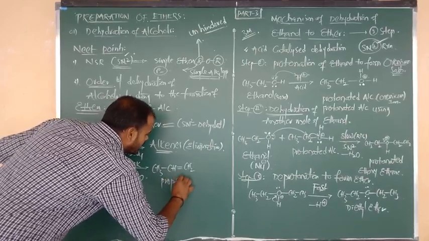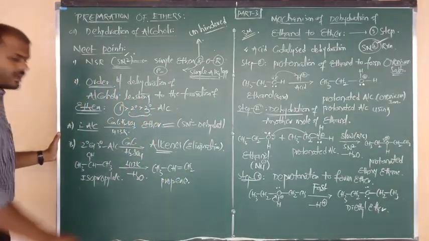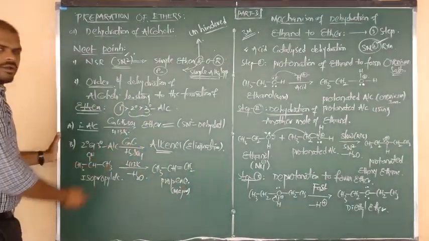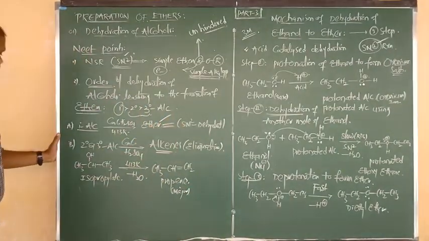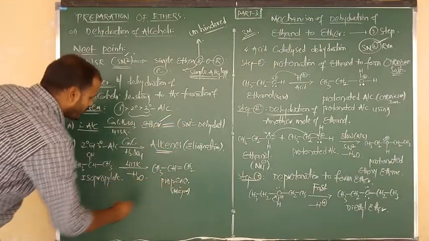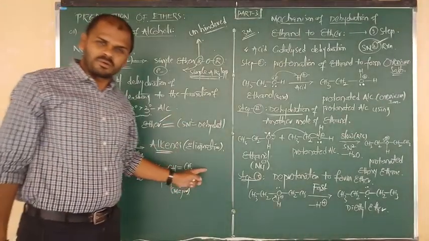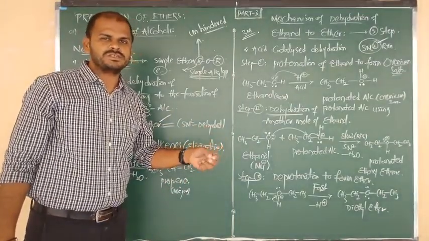The product is nothing but what, beta? Propene. Here propene is the major product. But from primary alcohol, ether is the major product. And from secondary alcohol, propene is the major product. Along with propene, here also we can expect ether.